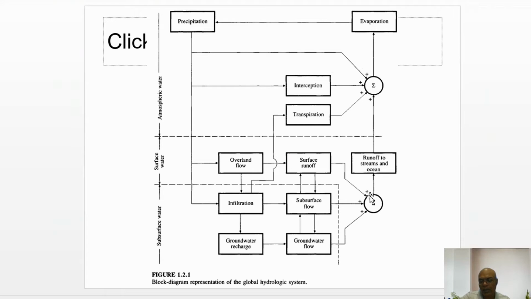So we can see that all these subcomponents are connected as an input or output, and all these subcomponents are working towards a common goal, that is the hydrological cycle, that is the continuous circulation of water on this planet.